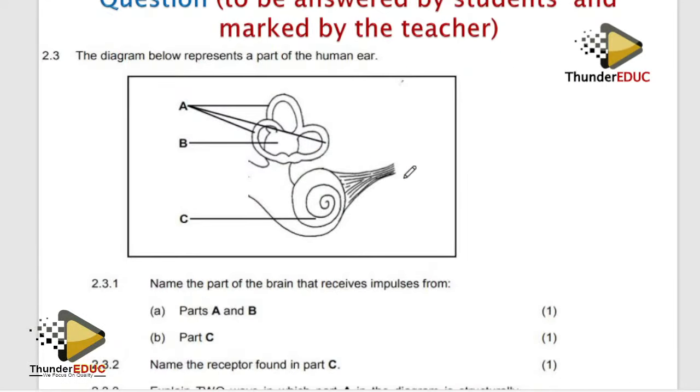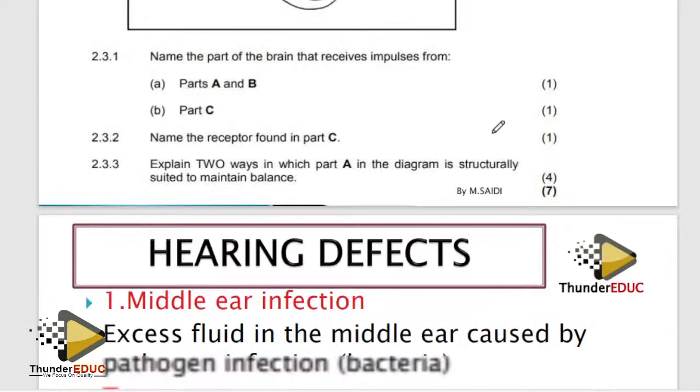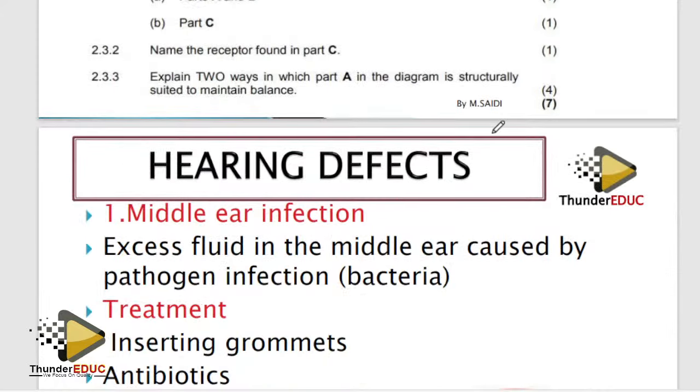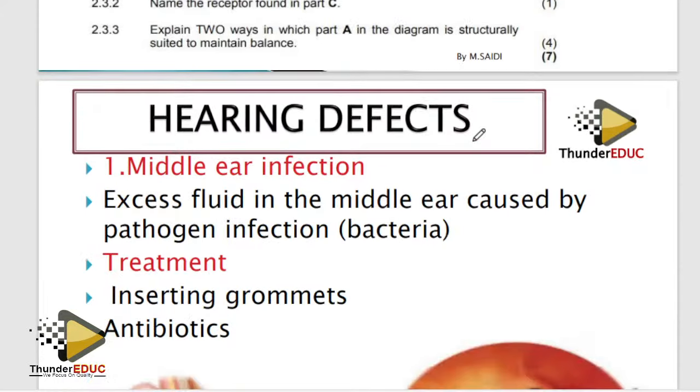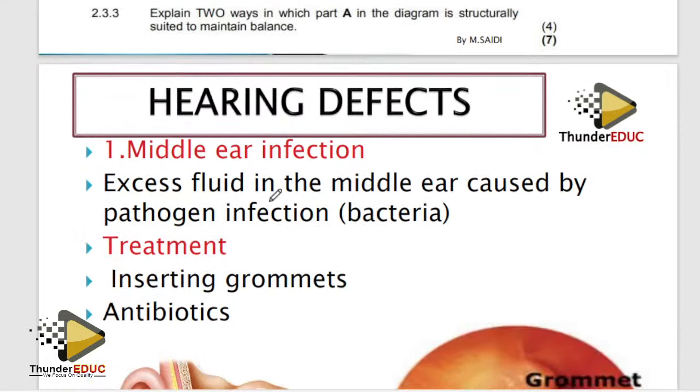You guys are going to kill this paper, I'm telling you. Practice more questions. Go to Thundereduc or Get Answered, one of the websites. You'll be able to get questions there and then answer. Try to pass, guys. You want to be in the university.